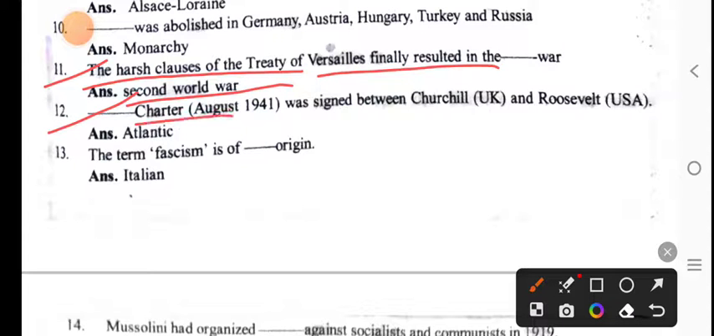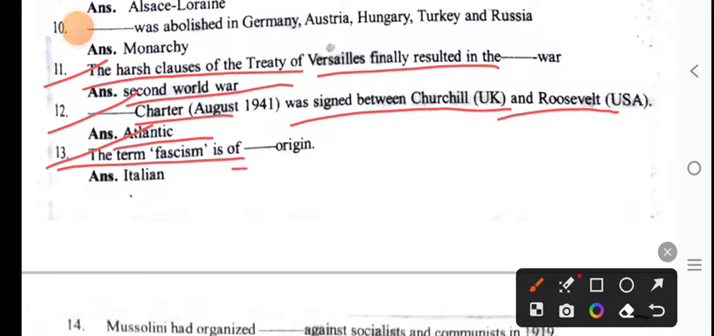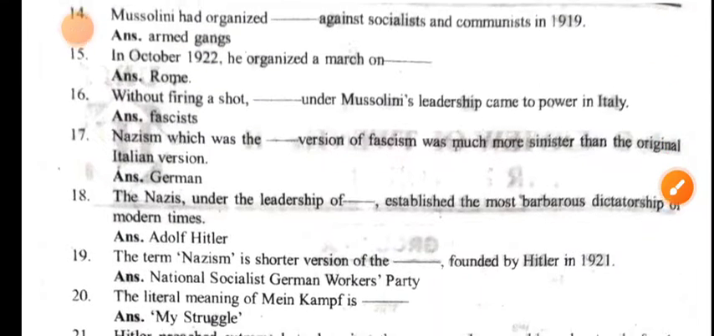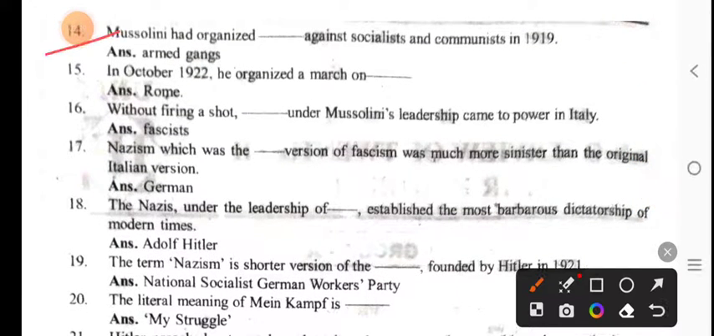The Atlantic Charter was signed between Churchill and Roosevelt. The term fascism is of Italian origin. Mussolini had organized armed gangs against socialists and communists in 1919.